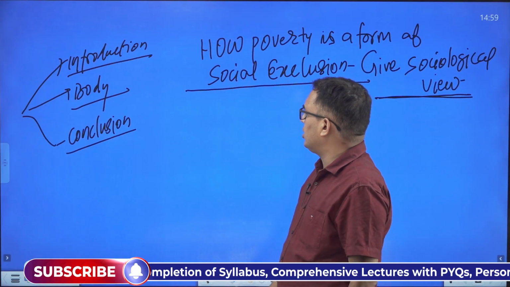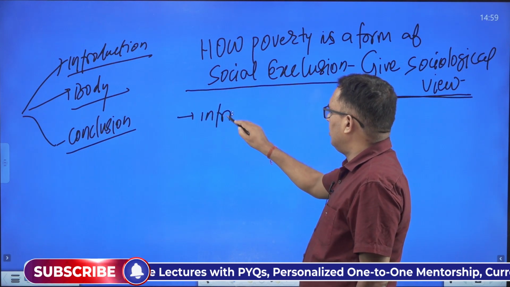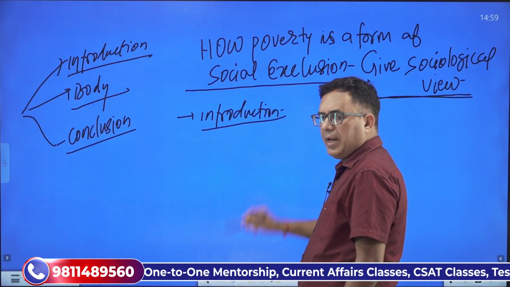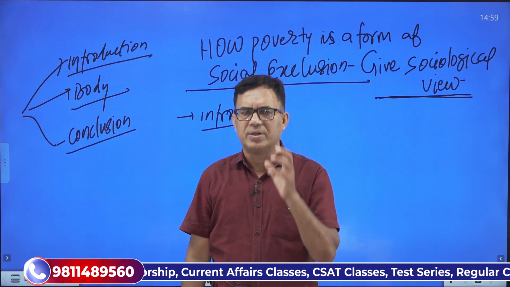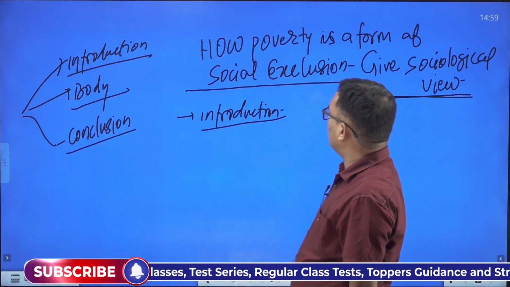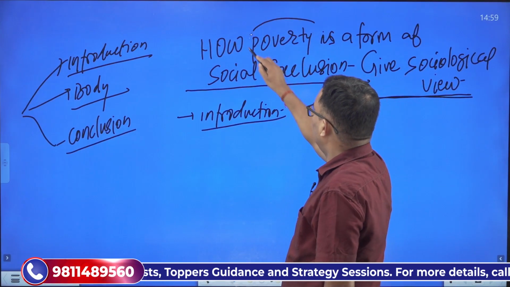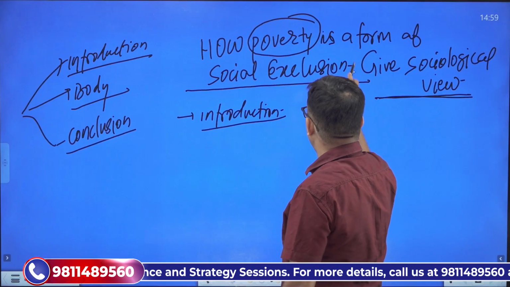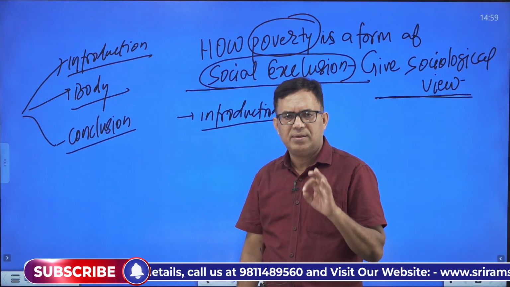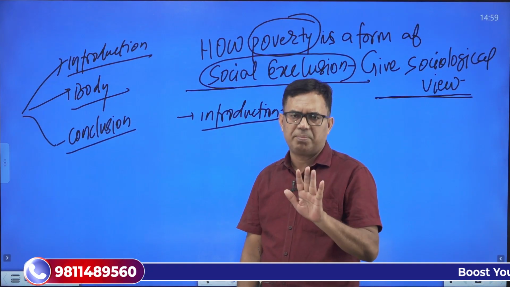The introduction contains 30 to 40 words. When we talk about introduction, we start from 2 areas. First keyword is poverty and second keyword is social exclusion. So in the beginning we first define poverty, then we define social exclusion. Thereafter we go into the body part.